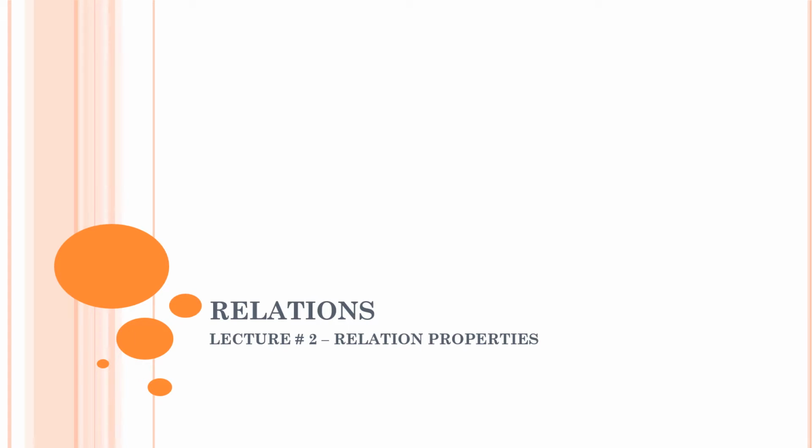We have also seen that a relation can be defined on two sets, or a relation can be defined on a single set also. We also saw that relations inherently, as they are sets, can have all the set theoretical operations performed on them, like union, intersection, difference, symmetric difference, etc. of the relations. We also saw certain specific types of relations like the universal relation, which was nothing but the Cartesian product, and the null relation, which is a relation which does not have any pairs.